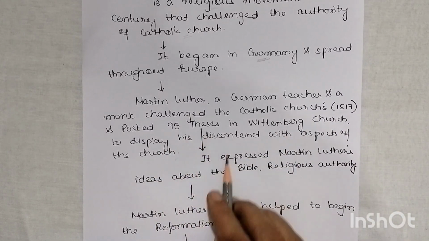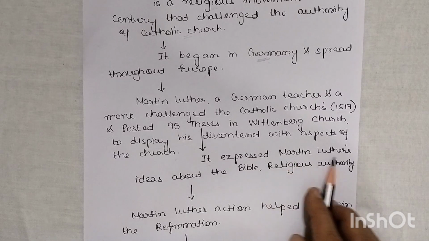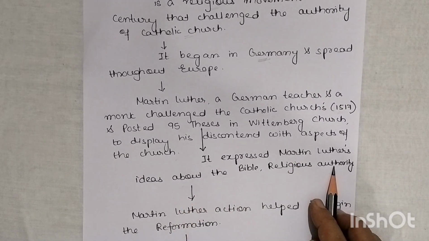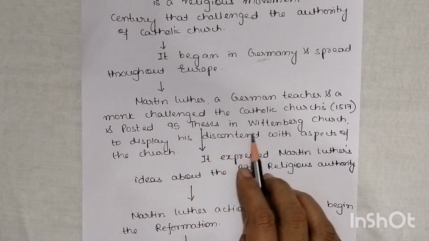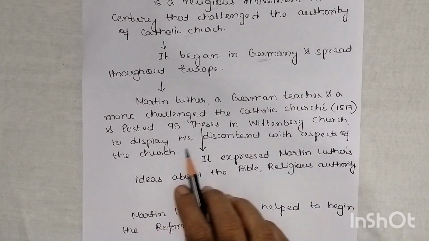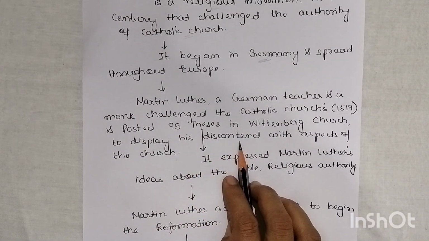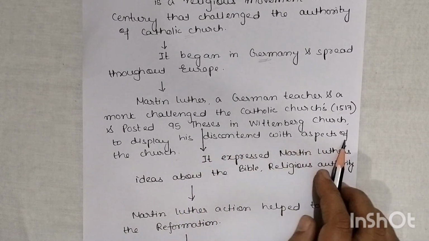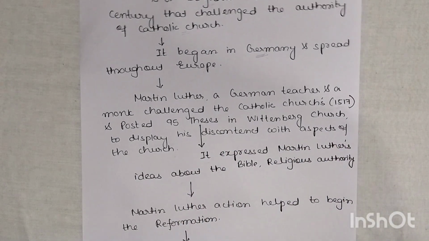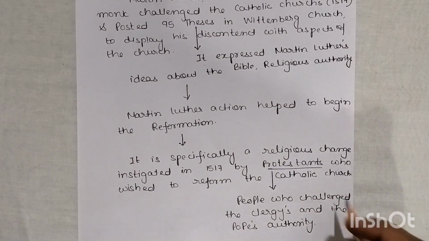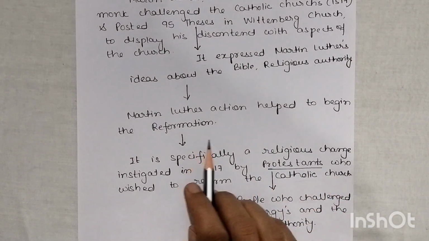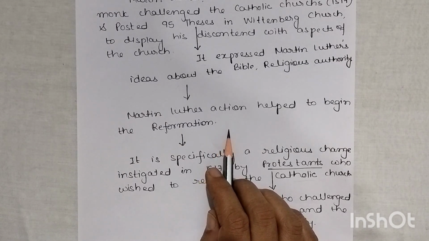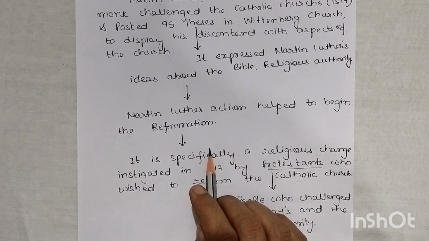Now, what were the 95 theses? They expressed Martin Luther's ideas about the Bible and religious authority. He posted them in Wittenberg Church to display his discontent. He was not happy with the work of the Catholic Church. Martin Luther's action helped to begin the Reformation, and as a result, the Reformation started. So he was the person behind the starting of Reformation.